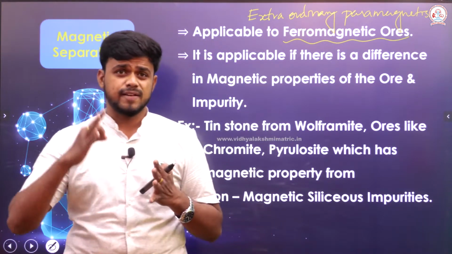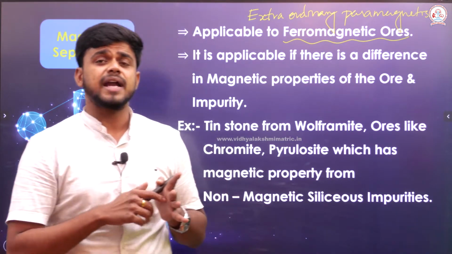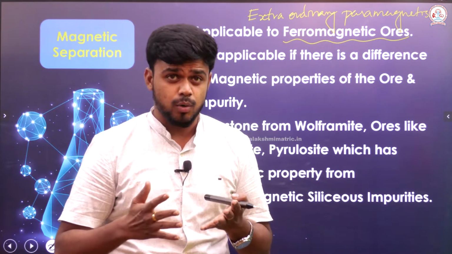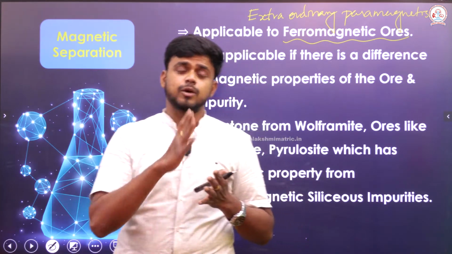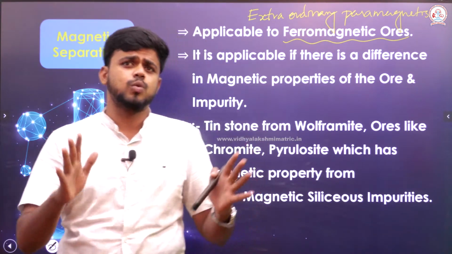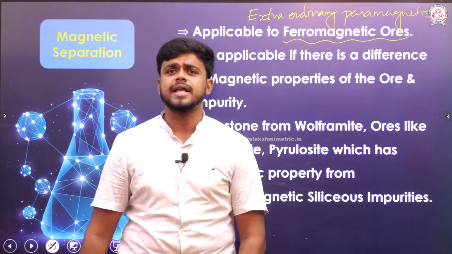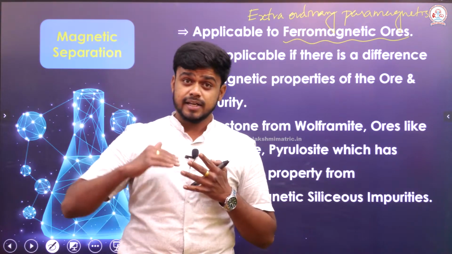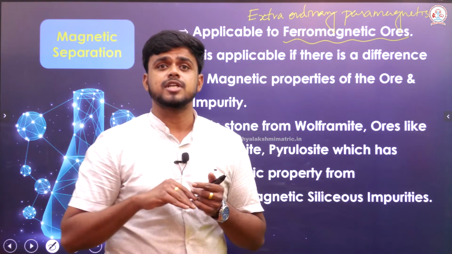If my ore is ferromagnetic, it is extraordinary paramagnetism, which means it has lots and lots of unpaired electrons, and the direction of the spin of the electrons may not be in the same direction. This is the knowledge behind the ferromagnetic ore. I have got a ferromagnetic ore. Then can I directly apply the magnetic separation method?